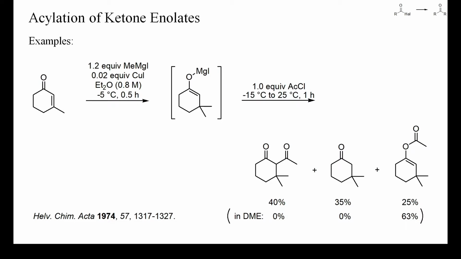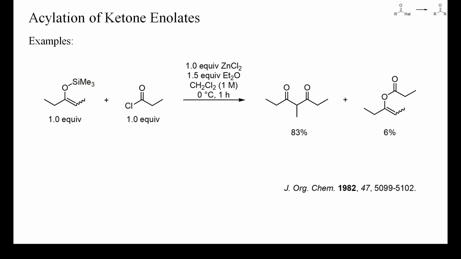Anyway, in addition to a low yield of diketone, an enol acetate was also formed, and the overall result was apparently also impacted by the choice of solvent. This is an example of the acylation of a silyl enol ether. Unless the enol ether is converted into a more ionic enolate by treatment with fluoride, these acylations require activation of the acyl halide by an acid.